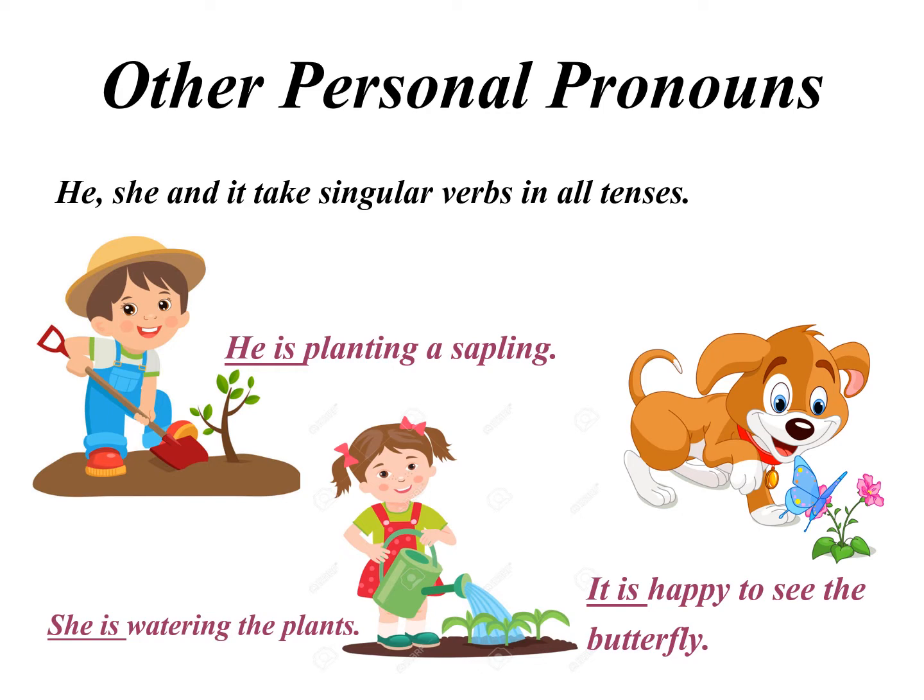Let us see about other personal pronouns. He, she, and it take singular verbs in all tenses. For example, he is planting a sapling. This is present tense, and if it was past tense, it would have been he was planting a sapling. In the same way, she is watering. It is happy to see the butterfly. So for the dog, we have used it. And since it is singular, we take the singular verb is with it.